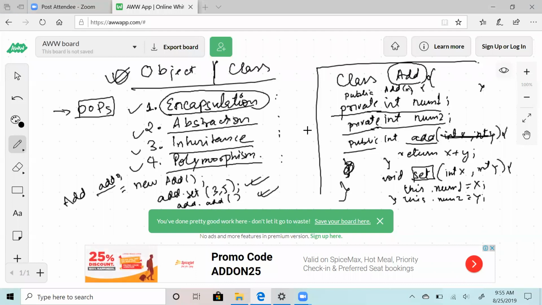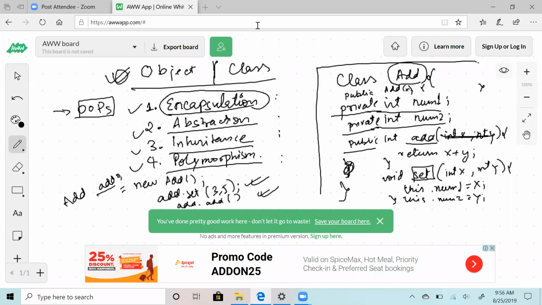Okay. So we were discussing encapsulation in object-oriented programming. There are four paradigms or four parts in it. So firstly, we were discussing about encapsulation. So encapsulation is basically bundling or binding data and the functionality together inside a class, and also protecting them from other classes. So how you can protect them? By using access modifiers like private, protected, public, and you have to keep the functionality of the class in mind.